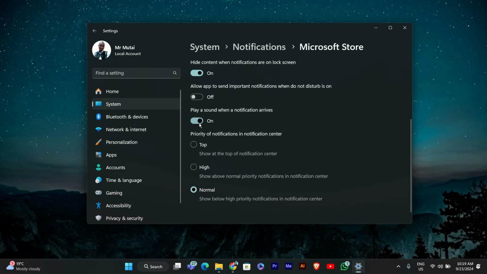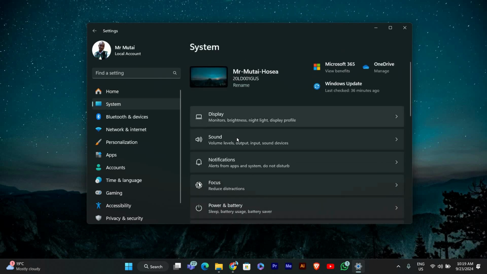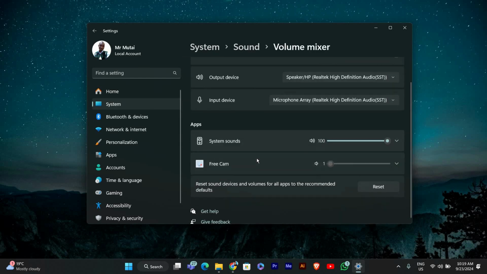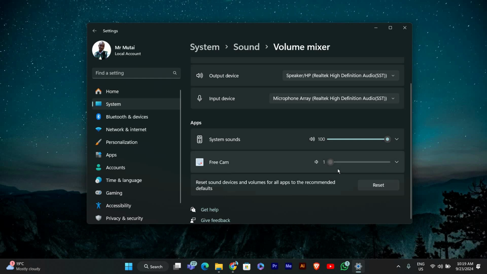If you want more control, you can adjust sound settings directly. Go back to the main settings menu, click on System, then Sound. Scroll down to the Advanced section and then Volume Mixer. Here you can adjust or mute the volume for specific apps.